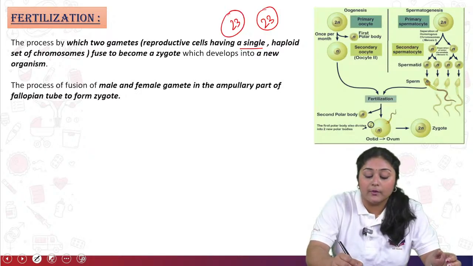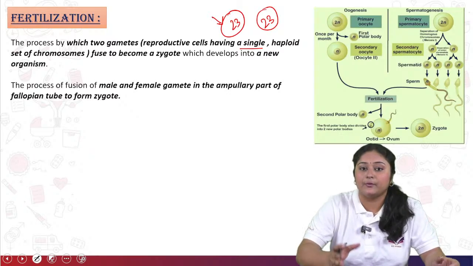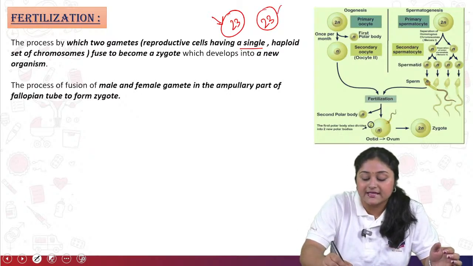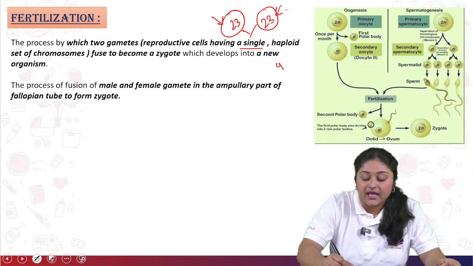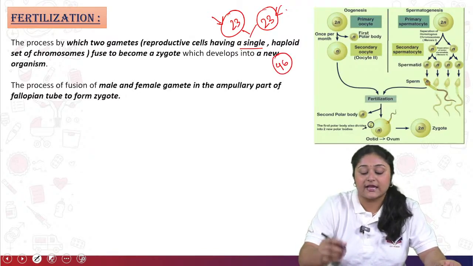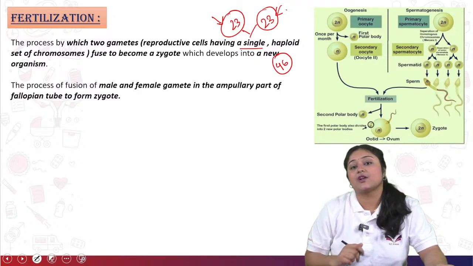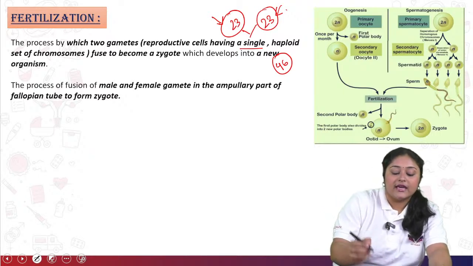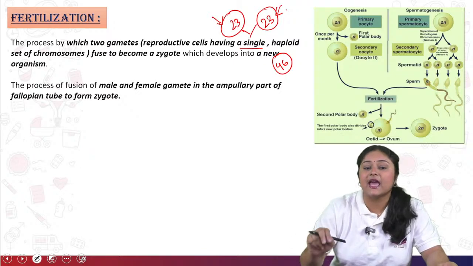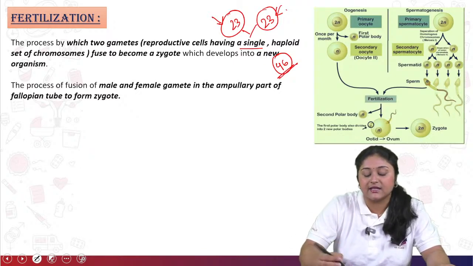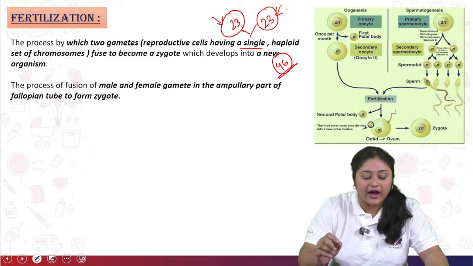When from the female side the ovum has 23, a haploid cell, and from the male side 23 is coming, they fuse and create a diploid cell, a fertilized cell or fertilized zygote. So when two haploid sexual cells come and fuse together and create a diploid cell, it's called a zygote, and this process is known as fertilization.